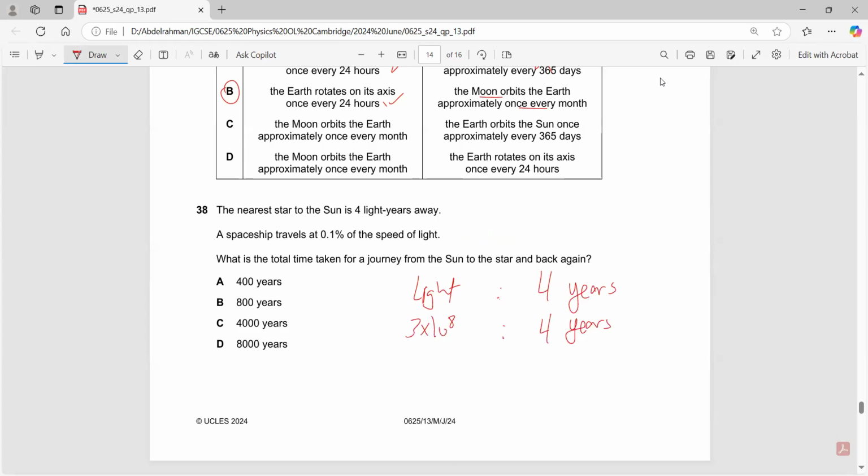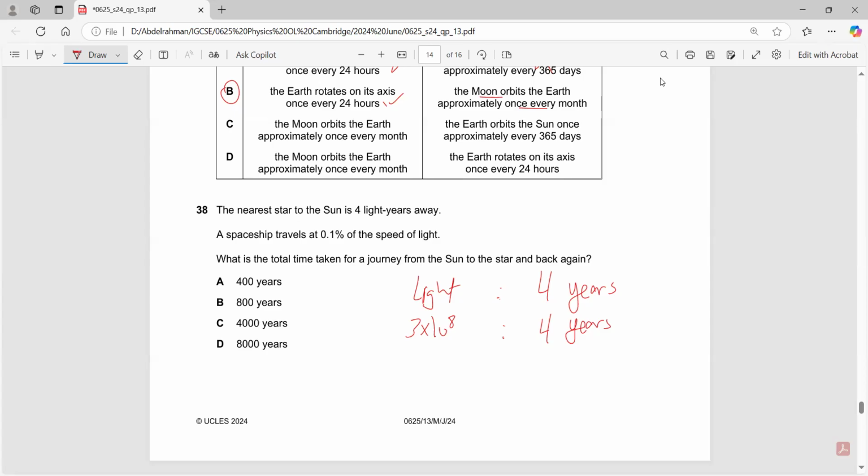Okay. What if you have a spaceship that is traveling at 0.1% of the speed of light, which is 1,000 times slower than the speed of light? How long will it take? It will take 1,000 times more.